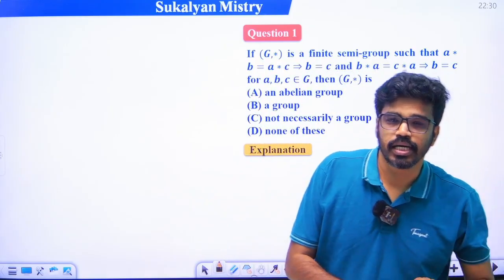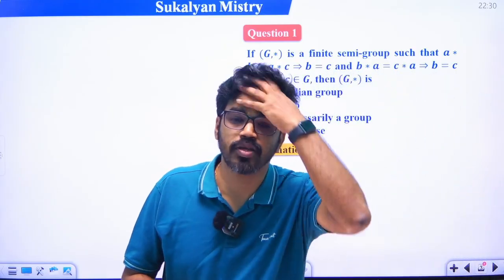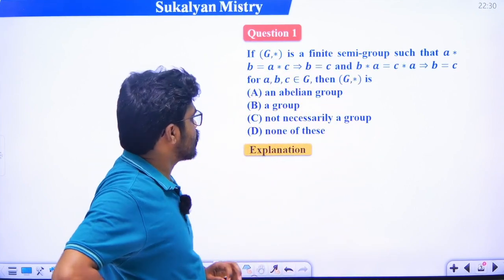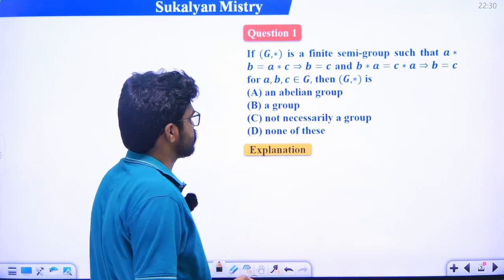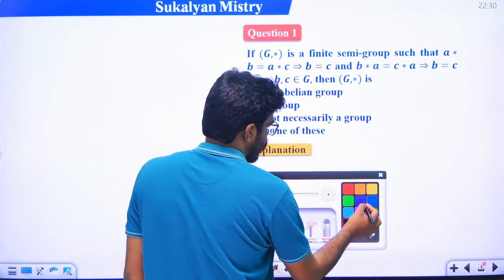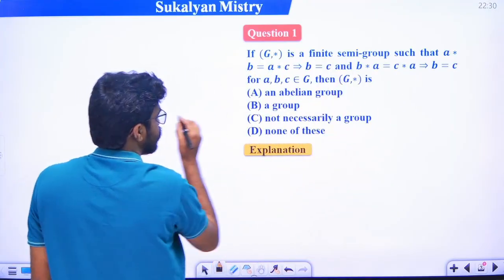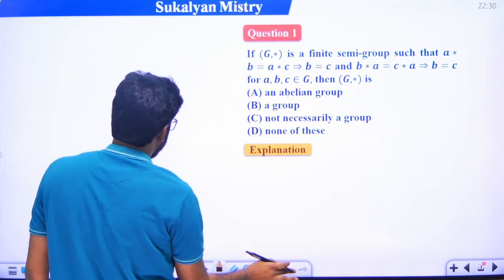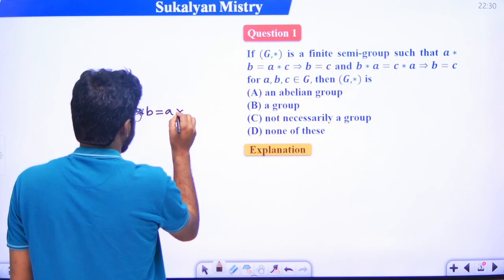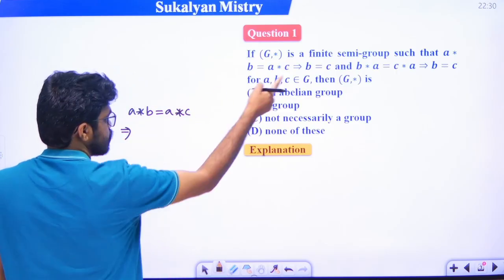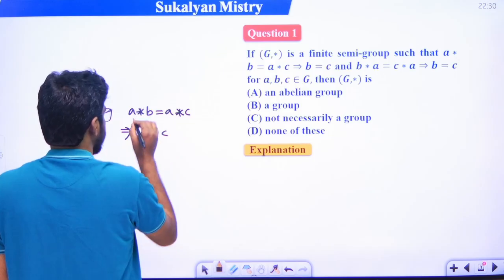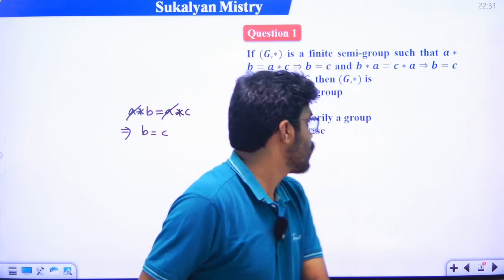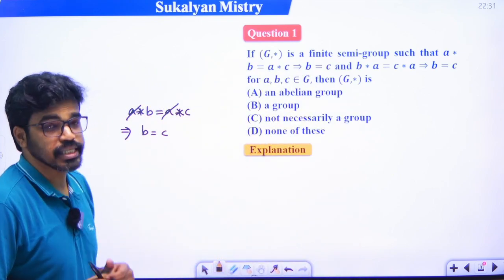What is a semi group? That is, it satisfies closure property as well as associativity, right? Such that A star B is equal to A star C. This implies that B is equal to C. That means cancellation law holds. Just see what is given here. A star B is equal to A star C, so this implies that B is equal to C, right? That means A cancels. So this property is known as left cancellation law.